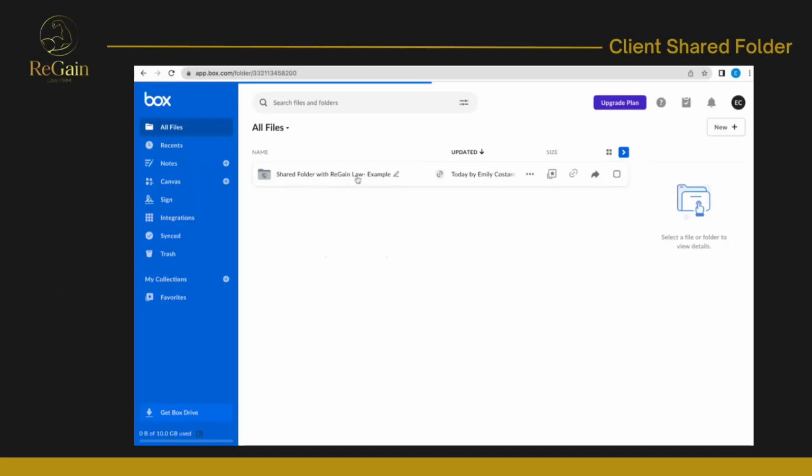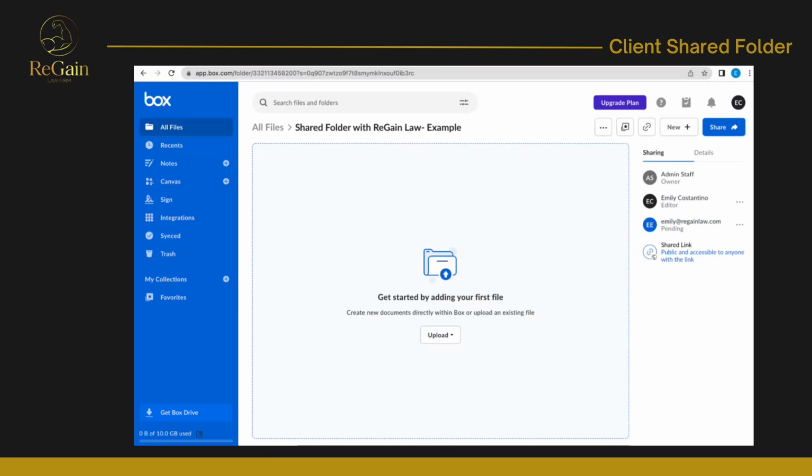Once I click on this folder, you will see that there are no files here and you can add your own. If you want to upload them from your computer, just click upload, upload file, and it will go into all of your downloads. However, there's also the option to drag and drop into this blue box right here.